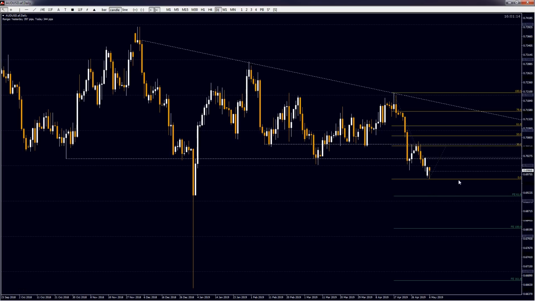Now a pullback into this area would provide a good area to look for a possible sell on this pair, and a stop loss just above the recent swing might be a little bit tight for this pair. So the highest probability anchor for a stop loss would be above this daily swing, which is just above the 0.72 handle.